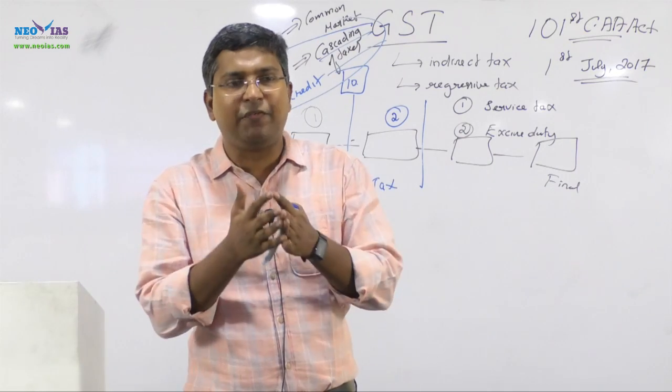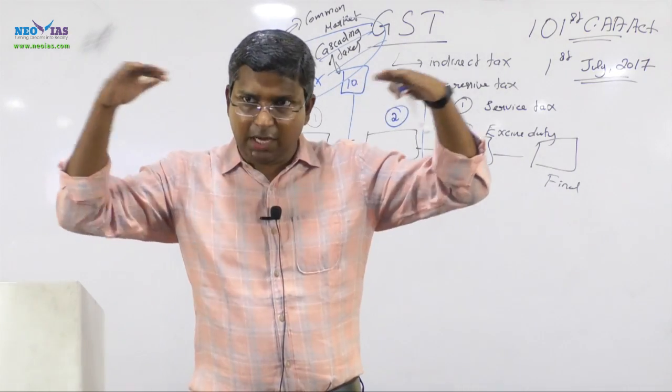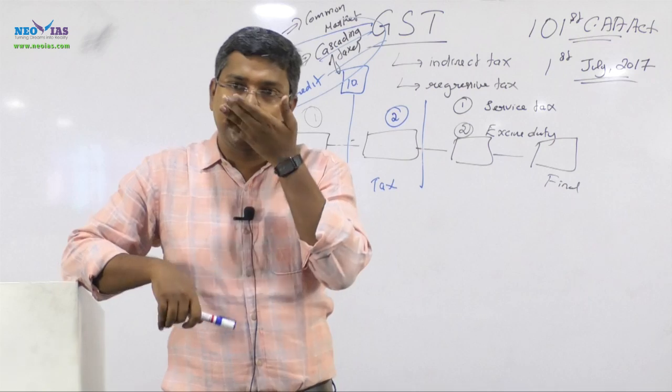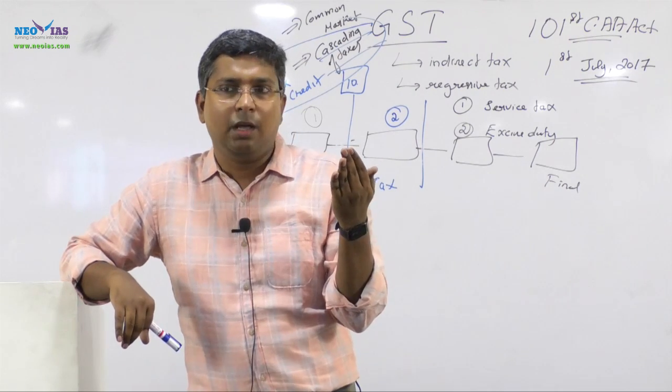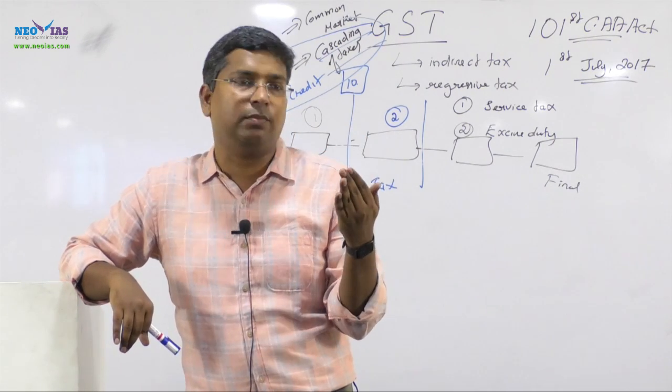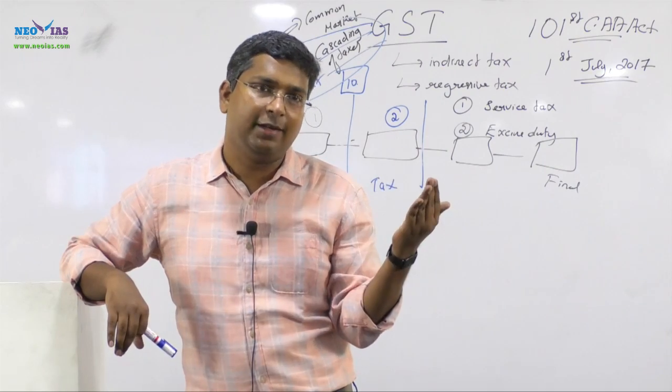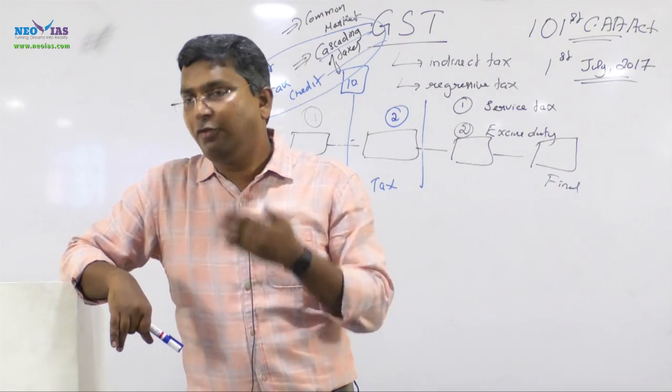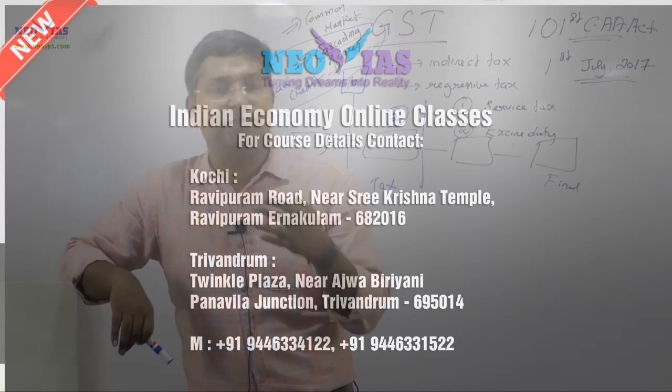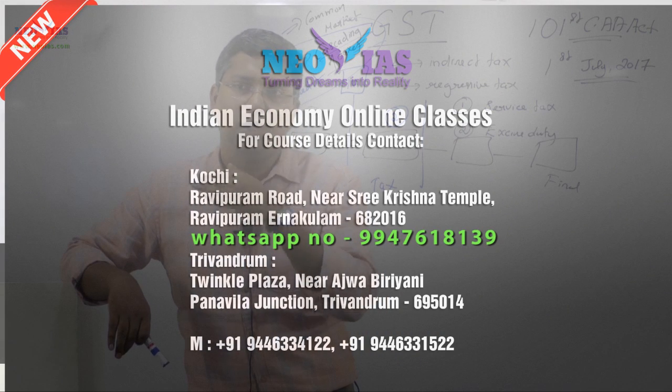There used to be a problem of cascading of taxes. So if you see the three people, that is for the common man. For the common man, many of the products which he consumes, the prices are high. So the common man is having a problem. For the industry, it is very difficult to do business, because of cascading of taxes,